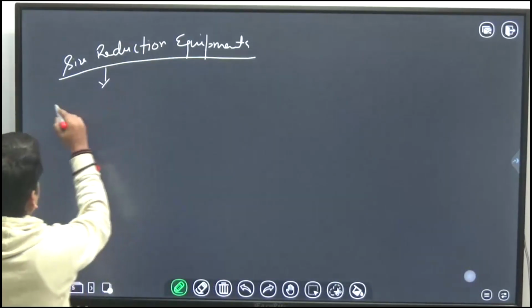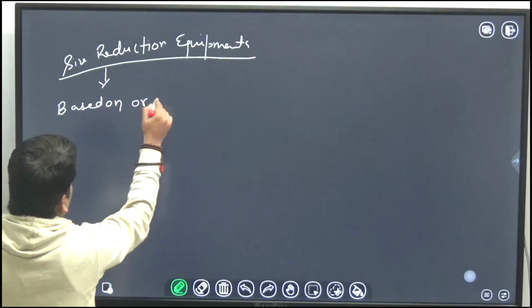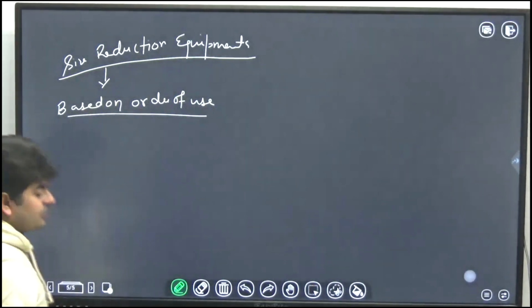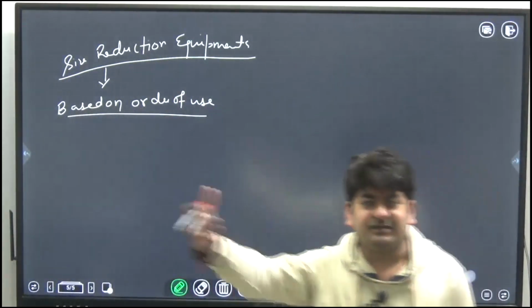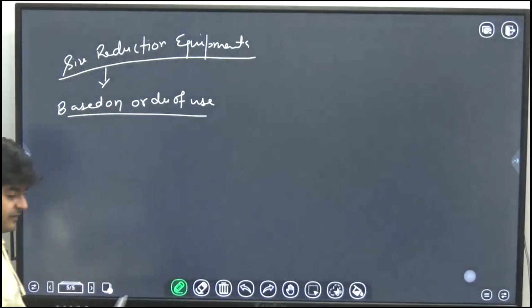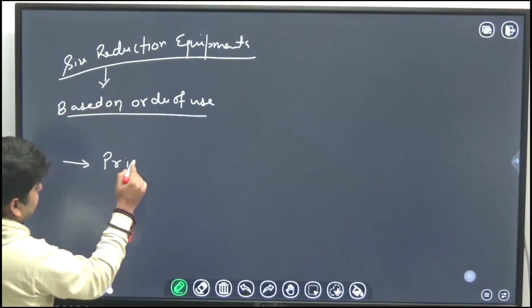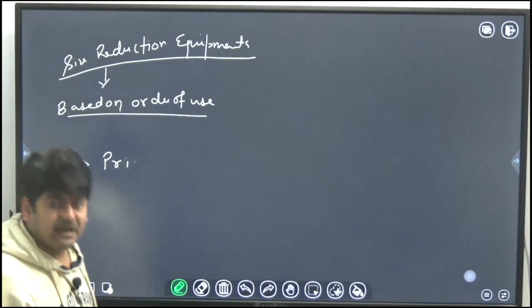First, based on order of application or order of use. Means first what we are using, then second what we are using, third what we are using. So based on that we can classify the size reduction equipments, also known as crushers and grinders.